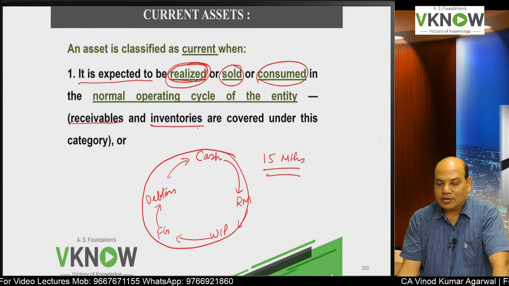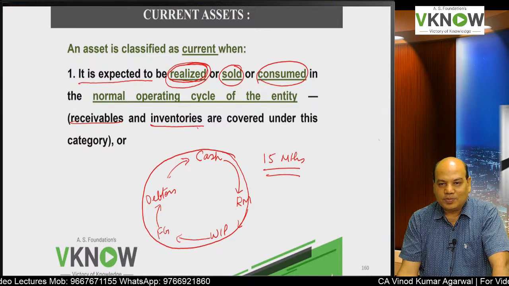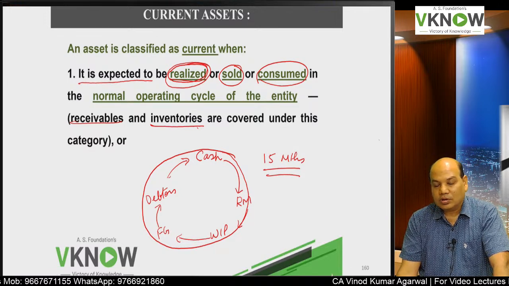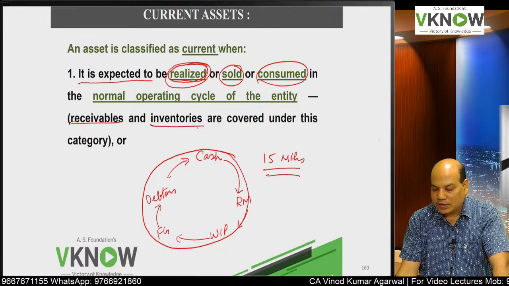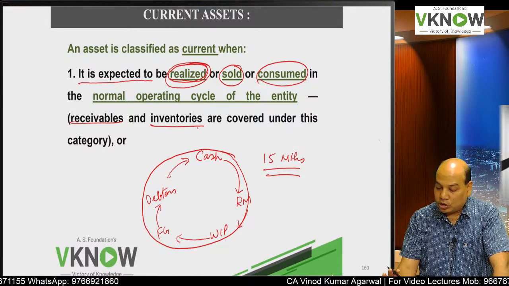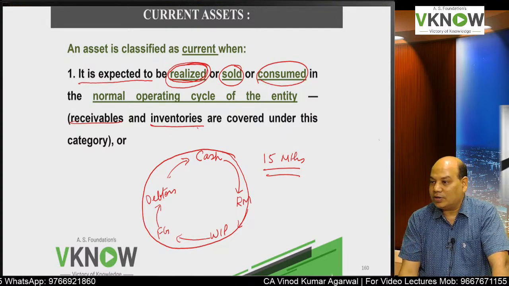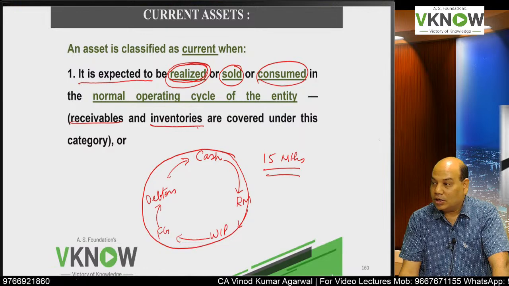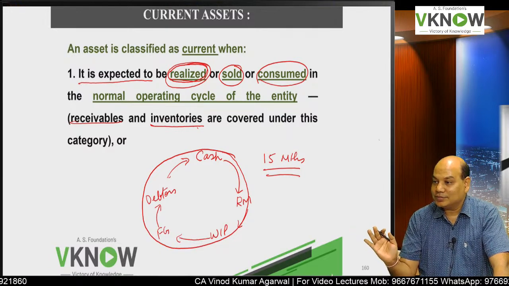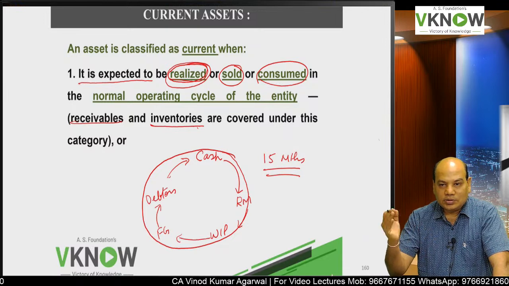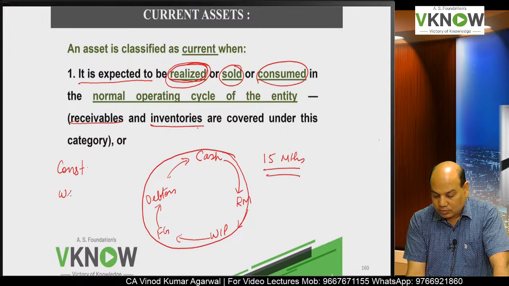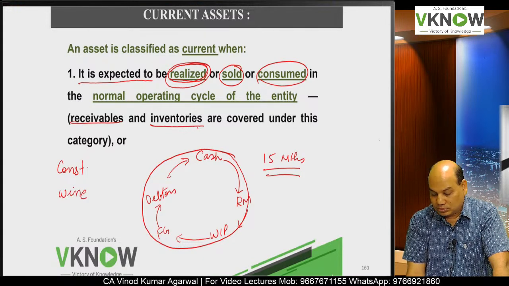Then in that case, if your stock, debtor can be realized or sold within 15 months, still they will be called as current asset. If normal operating cycle cannot be identified, then 12 months will be treated as normal operating cycle. If a company has different businesses, you have construction business also, wine manufacturing also, and normal soaps and detergents also.